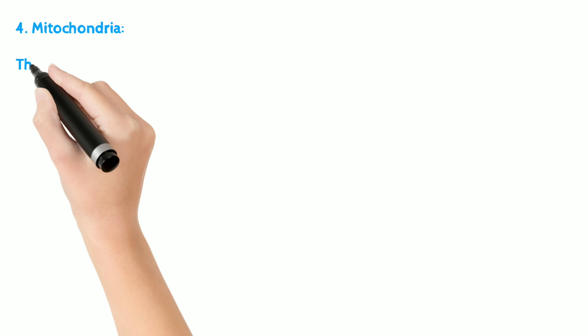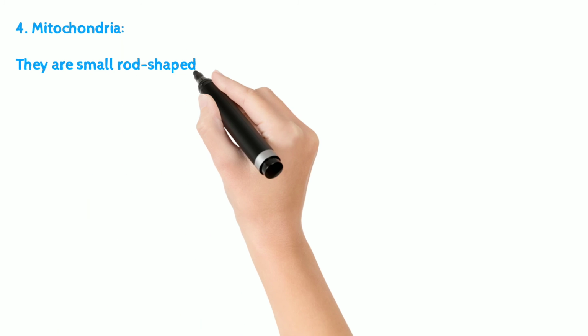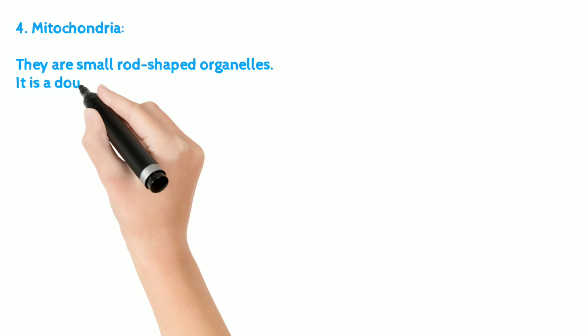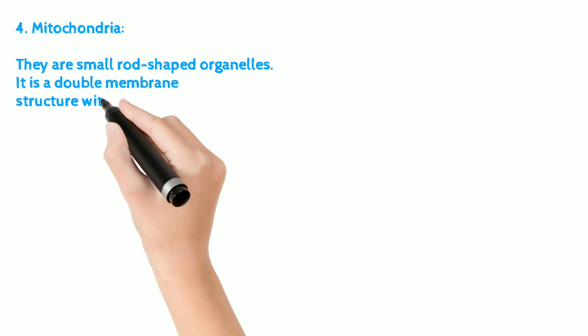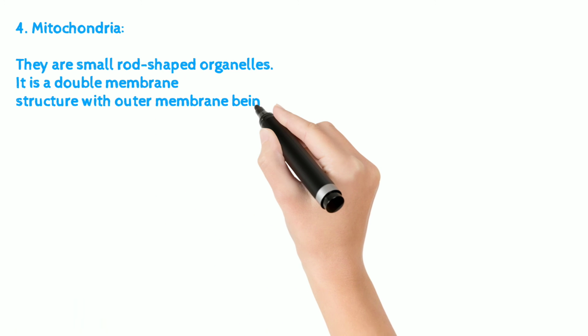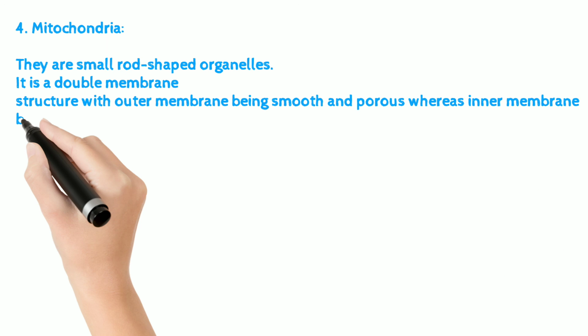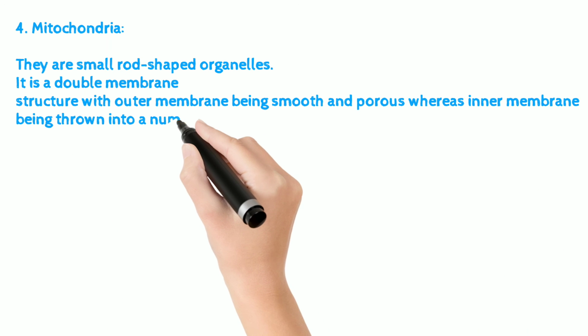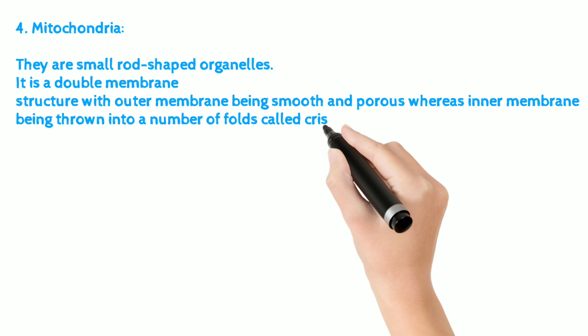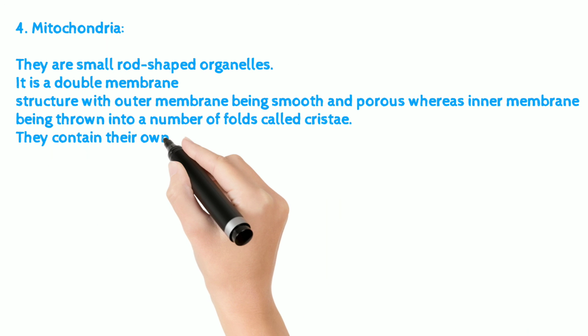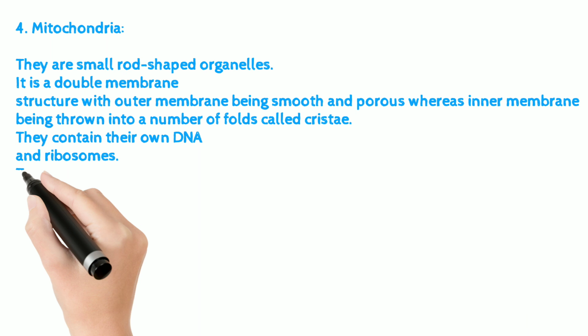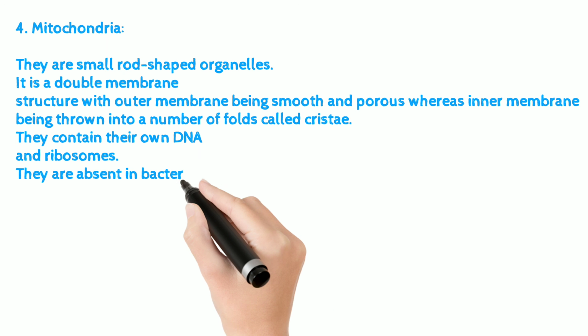4. Mitochondria. They are small rod-shaped organelles. It is a double membrane structure with the outer membrane being smooth and porous, whereas the inner membrane is thrown into a number of folds called cristae. They contain their own DNA and ribosomes. They are absent in bacteria and red blood cells of mammals.